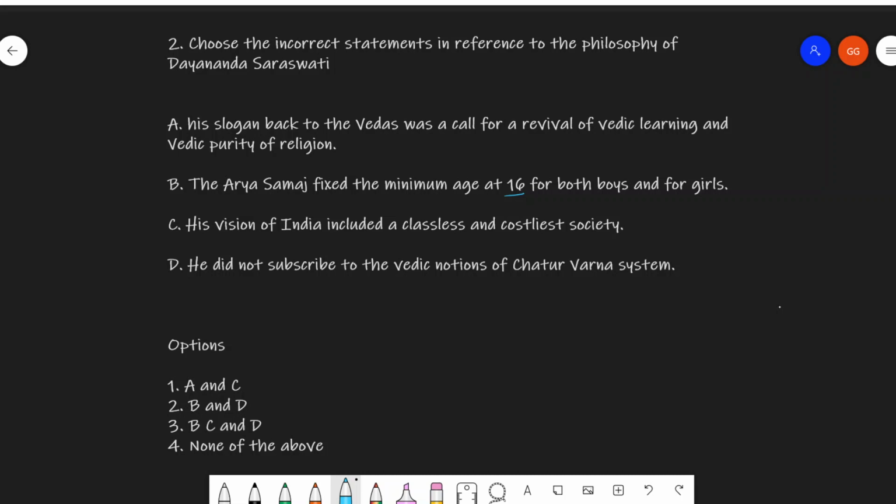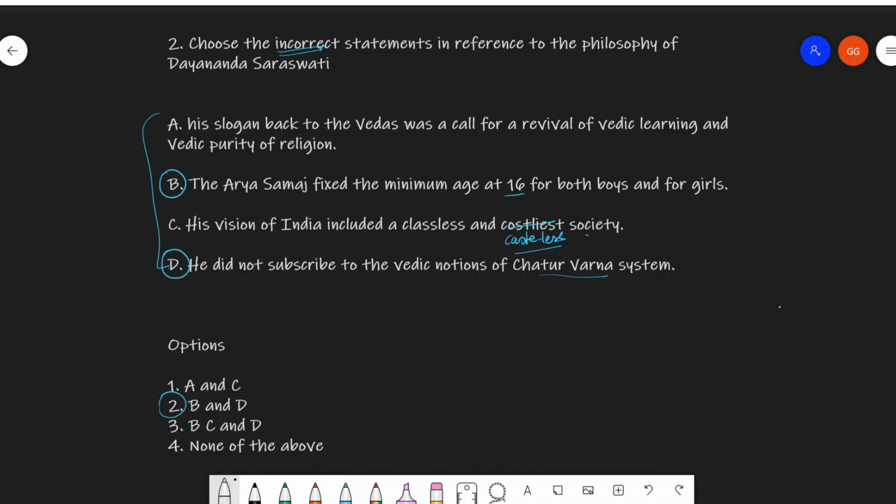The third is, his vision of India included a classless and casteless society, and he did not subscribe to the Vedic notions of Chaturvarna system. Now we have to find the incorrect statements from these four. The correct answer to this is option second, that is the only incorrect statements from these four are B and D. So let's look at it.